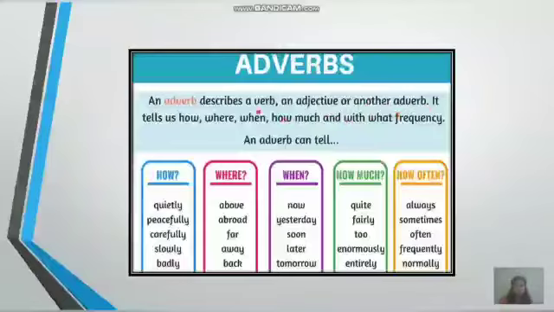It tells us how, where, when, how much, and with what frequency a particular action is done. So it gives you answers for questions like how an action is done, where an action is done, when an action is done, how much an action is done, or to what degree an action is done, or how often an action is done. So if it gives you the answer for the question how, it is called adverb of manner. So under the adverb of manner, you come across words like quietly, peacefully, carefully, slowly, badly.